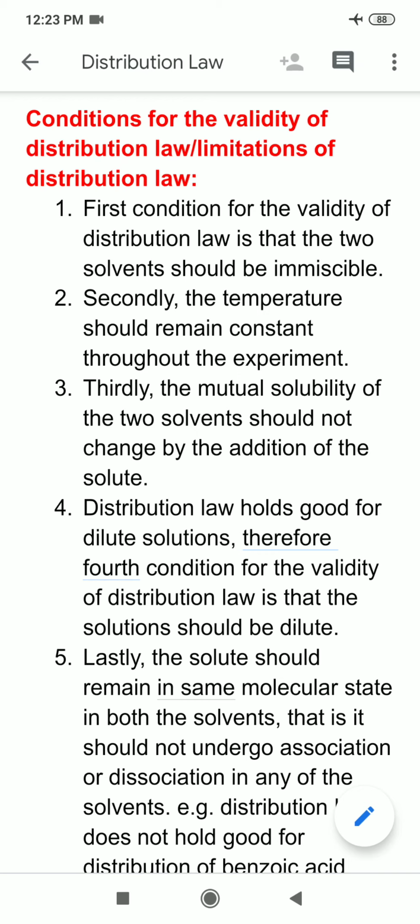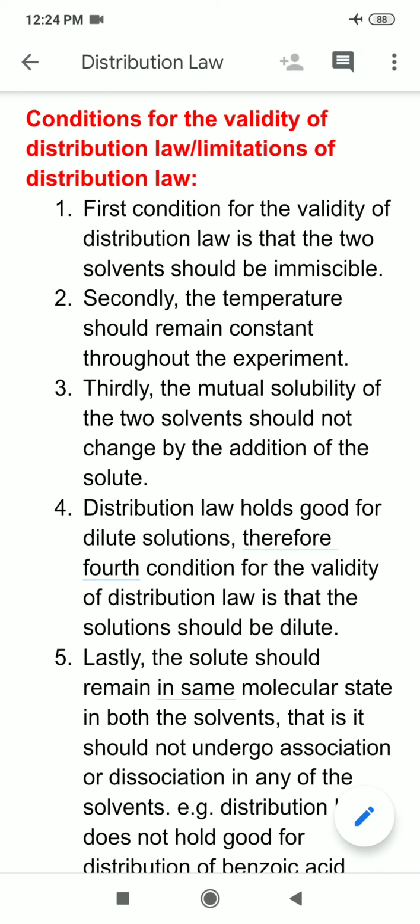So this topic is either conditions for the validity of distribution law or I can say limitations of distribution law. So first condition for the validity of distribution law is that the two solvents should be immiscible. Now I had told you when I introduced you about the definition of distribution law that for the distribution of a solute the two solvents should be immiscible. So first condition is that the two solvents should not mix with each other. Only then distribution law will be applicable.